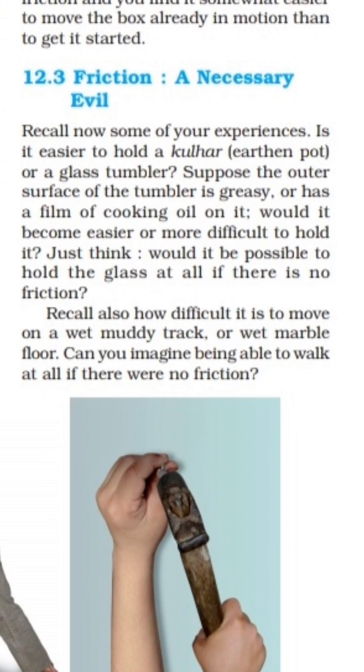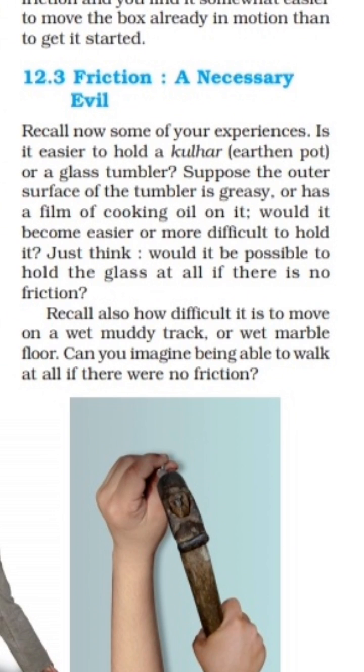Just think, would it be possible to hold the glass at all if there were no friction? We cannot hold the glass if there is no friction. We hold the glass because of the friction. When we hold the glass with our bare hands, the irregularities present on our hand and the irregularities present on the glass tumbler interlock with each other, and that is how we can hold the glass.